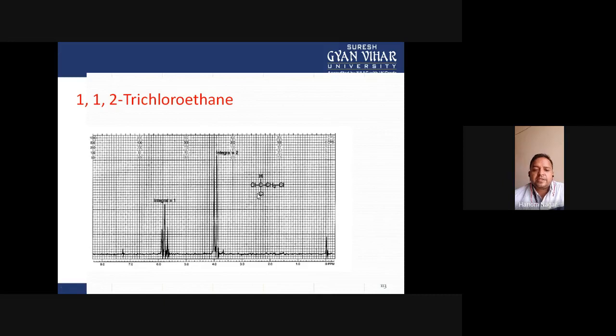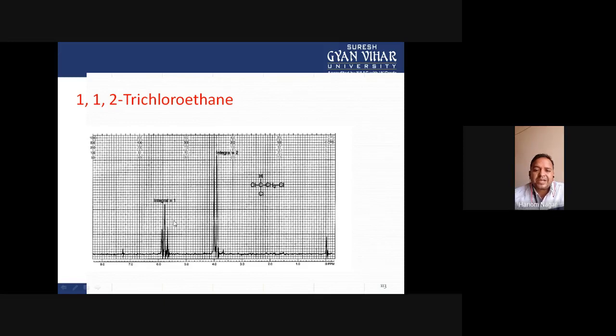Here, n is the number of protons at the adjacent position. The first integral peak is the peak of CH2 protons, and the second integral peak is the peak of CH protons.